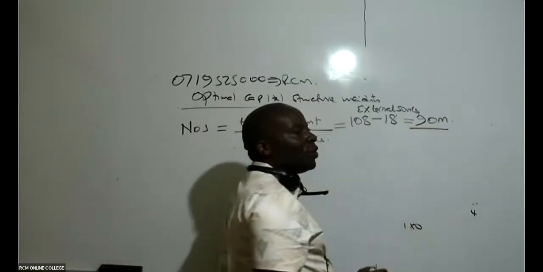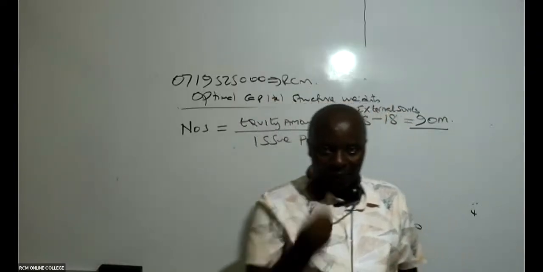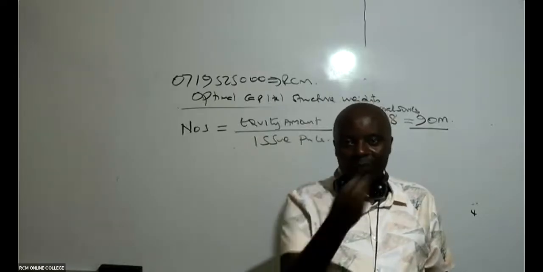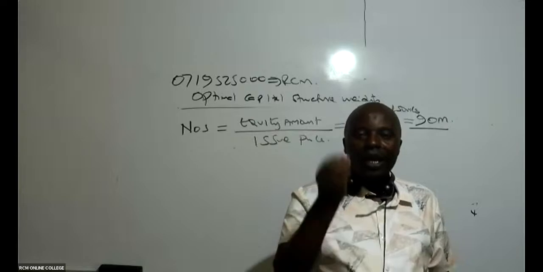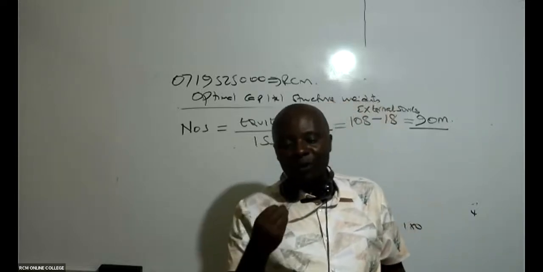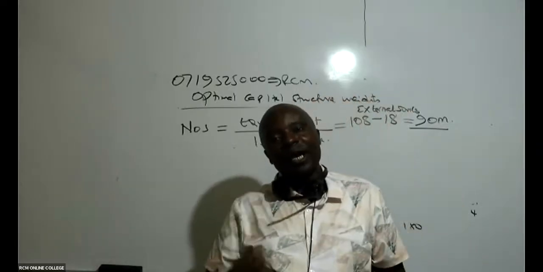Do we know how much we shall be issuing each share at? When we sell a share to help us finance this project, how much will be the issue price? Issue price is the same as the selling price.